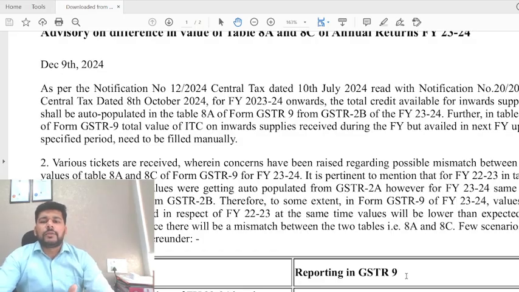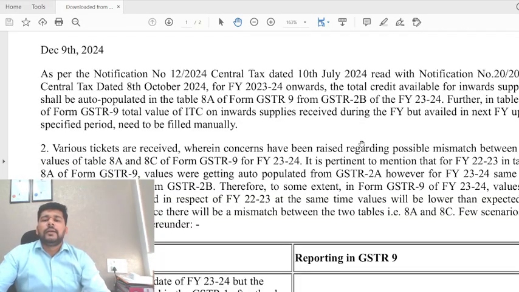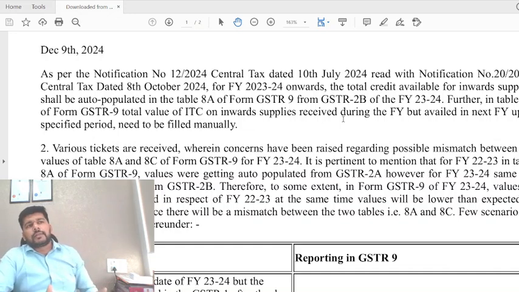Those two are the data which are getting covered in your table number 8A. And therefore what is relevant, I feel, in this discussion that we are having about what GSTN has said, and again this advisory is not above the rules, above the law, and above how you would want to do the presentation, because this advisory is just trying to get in line the instruction given in the